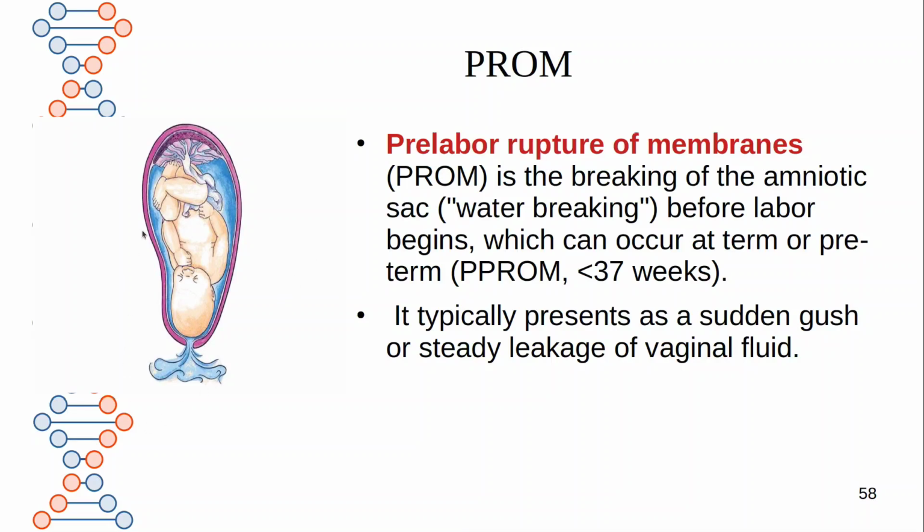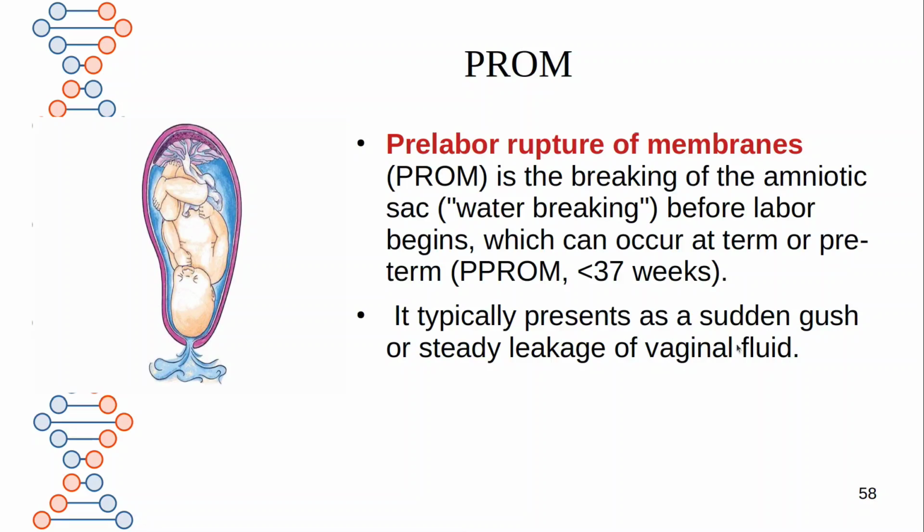membranes. It is the breaking of the amniotic sac, or water breaking. In common words it is water breaking before the labor begins. Before the labor starts, the breaking of the amniotic sac can occur at term. At full term it can occur, or preterm also, usually less than 37 weeks of gestation.